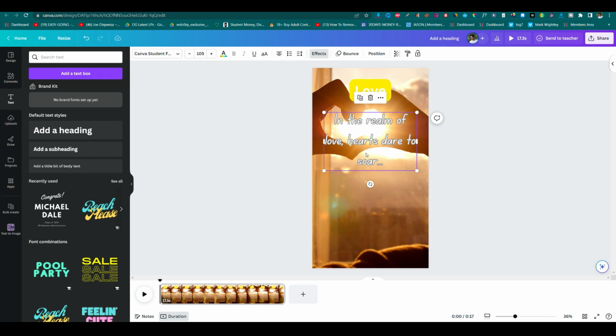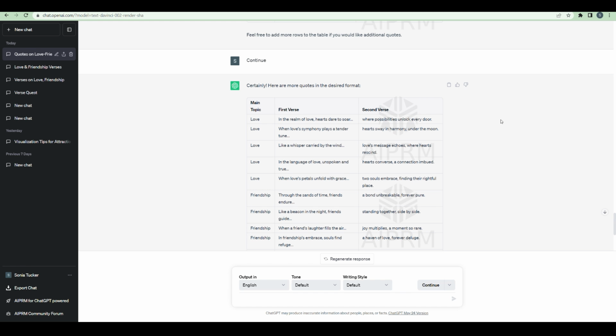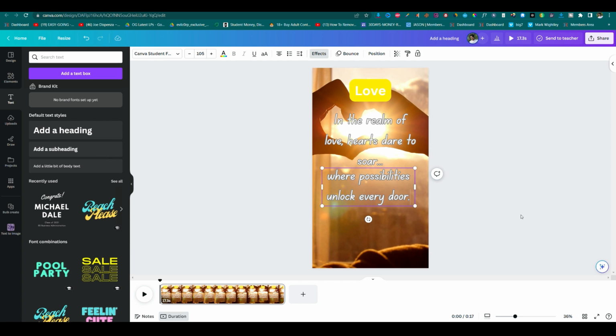Let's duplicate it by pressing Ctrl D. Now come to ChatGPT and copy the second verse of it. Simply copy it. Now paste it into Canva. Let's select this font as well.